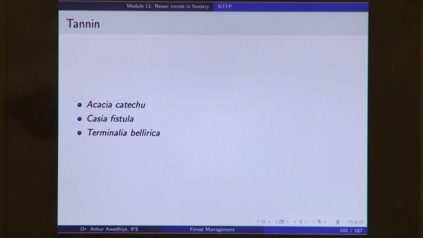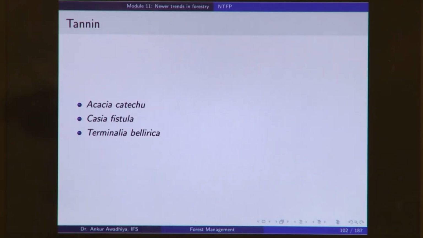We also get tannin from the forest. Now, tannin is a substance that is used to tan leather. So, you treat the raw hides with tannin to get leather, and tannin is derived from Acacia catechu, Cassia fistula and Terminalia bellerica.